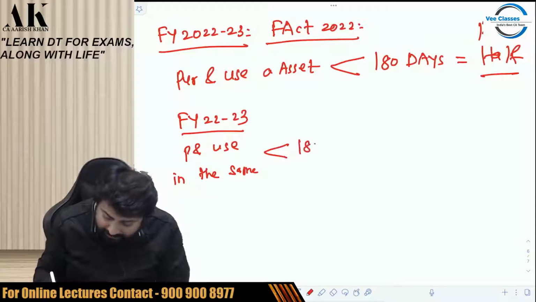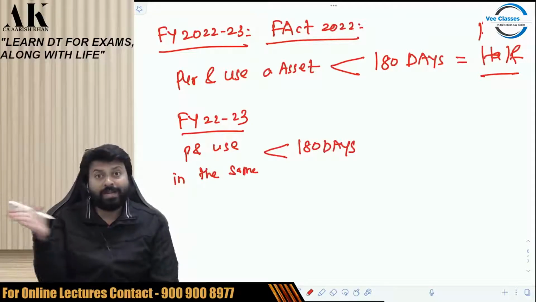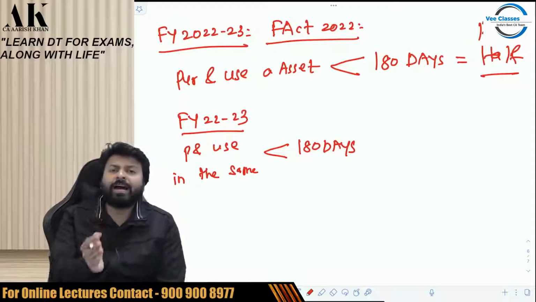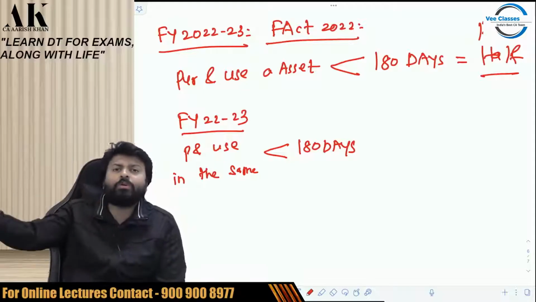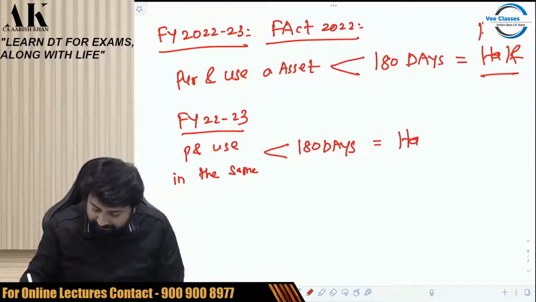And it is used for less than what? 180 days. Exactly 180 days, full depreciation. It has to be less than 180 days to make it half. So less than 180 days half, or greater than or equal to 180 days full.